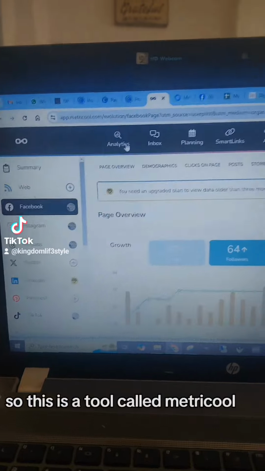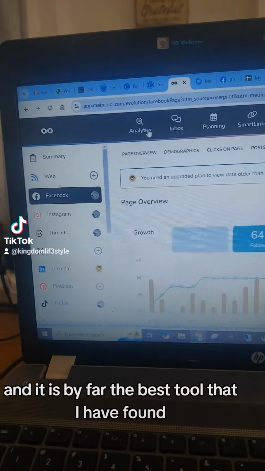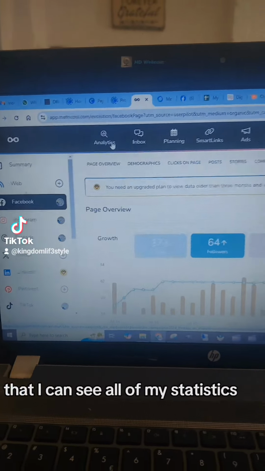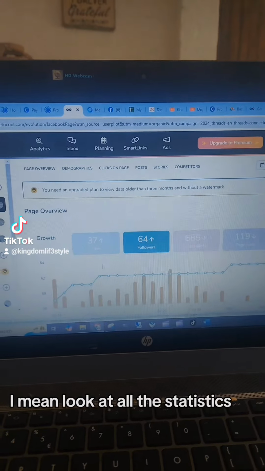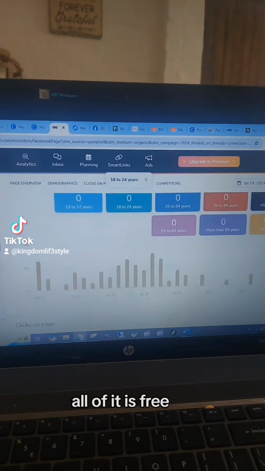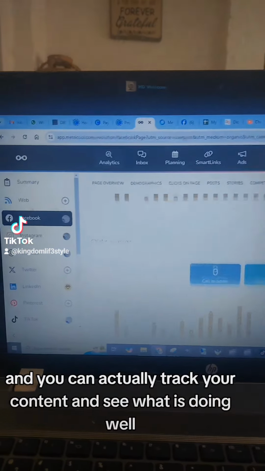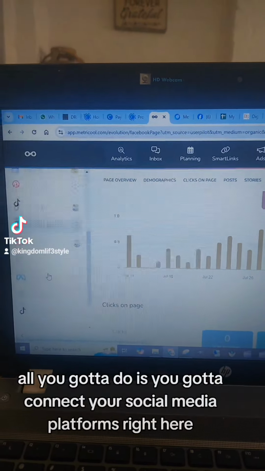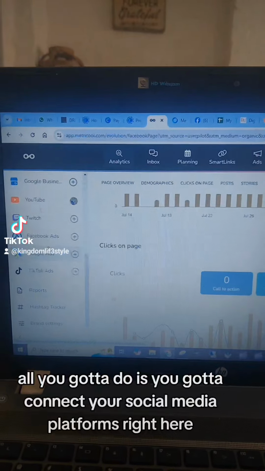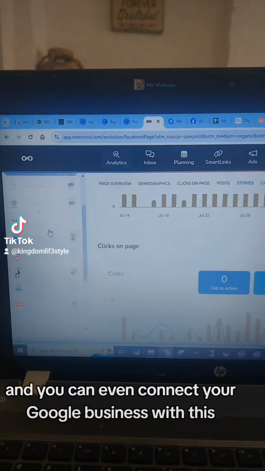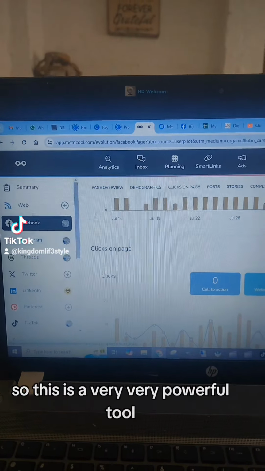So this is a tool called Metricool, and it is by far the best tool that I have found that I can see all of my statistics. I mean, look at all the statistics it actually shows you. And this is free, guys. All of it is free, and you can actually track your content and see what is doing well. All you got to do is connect your social media platforms right here, and you can even connect your Google business with this. So this is a very, very powerful tool.